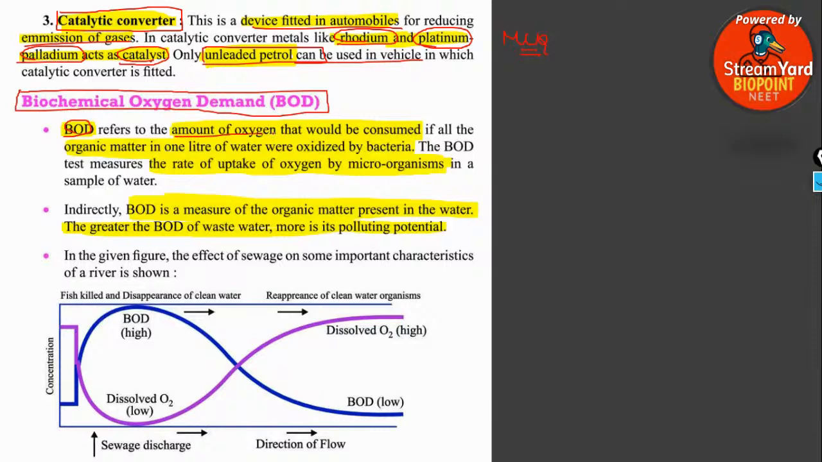It is the amount of oxygen that would be consumed by the organic matter in 1 liter of water, oxidized by bacteria. It refers to the rate of uptake of oxygen by the microorganisms, a measure of the organic matter present in the water. Greater the BOD, more is the polluting potential.